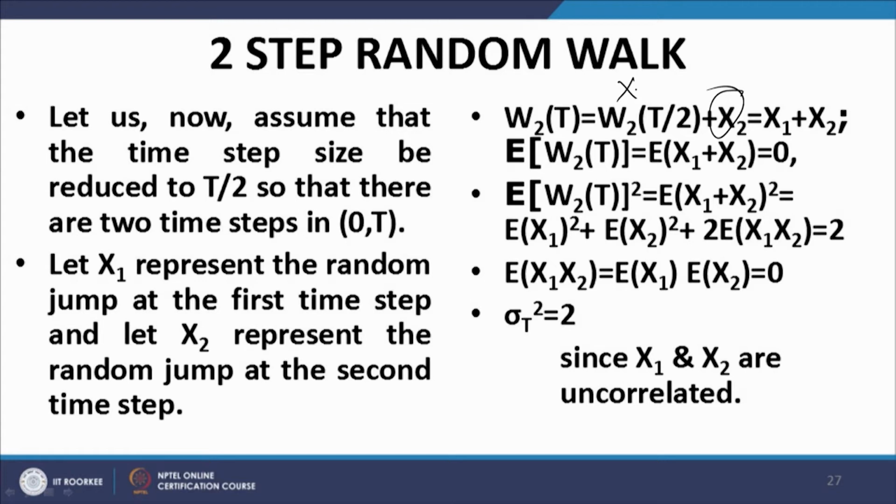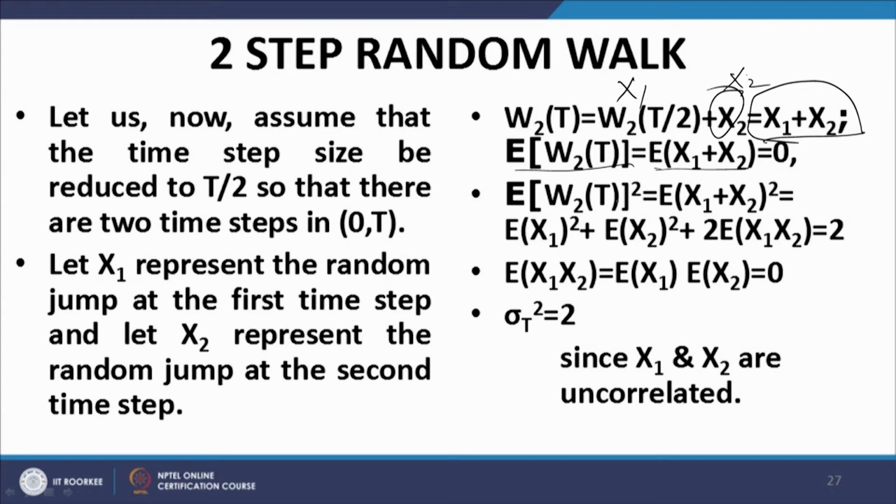So, this is represented by x1, this is represented by x2, and therefore, W(T) is represented by x1 plus x2, where both x1 and x2 are random variables which can take the values +-1 with equal probabilities. So, the expected value of W(T) is equal to E of x1 plus x2, which is 0, because E x1 is 0, E x2 is 0.